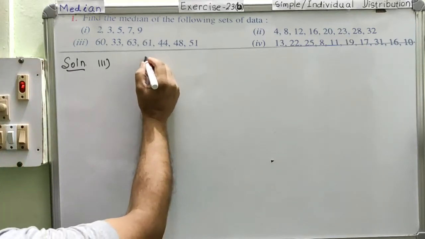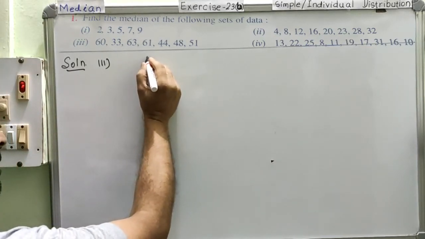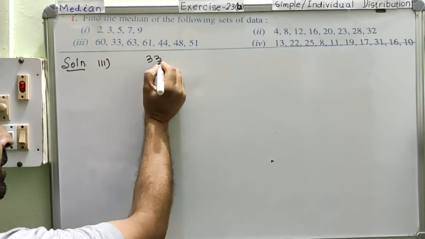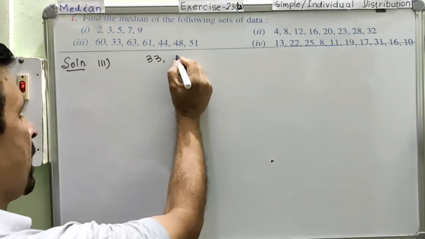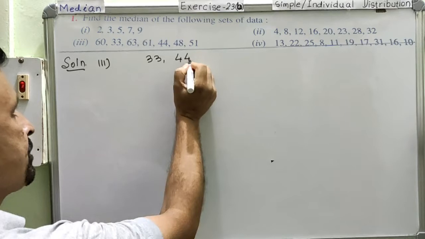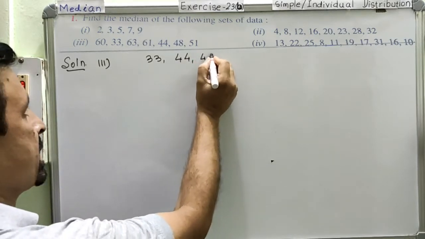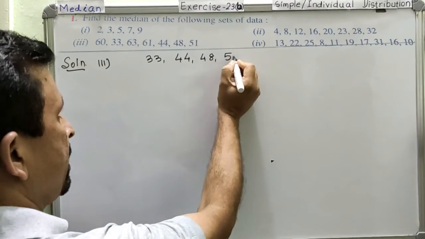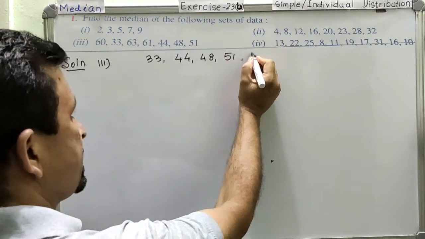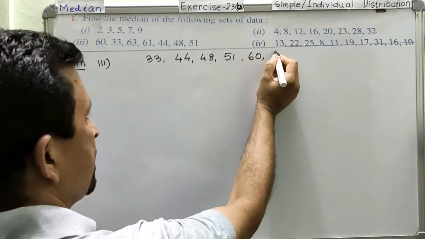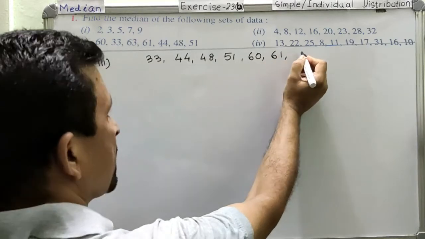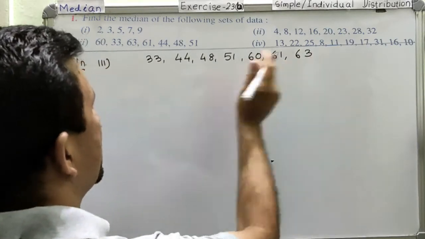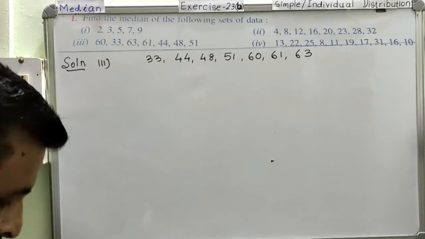After arranging, it will be somehow like this. 33 will be the first data, 44, 48, 51, 60, 61, 63. So what we have done is, we arranged all the data.